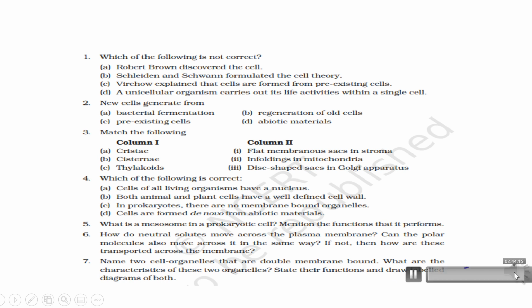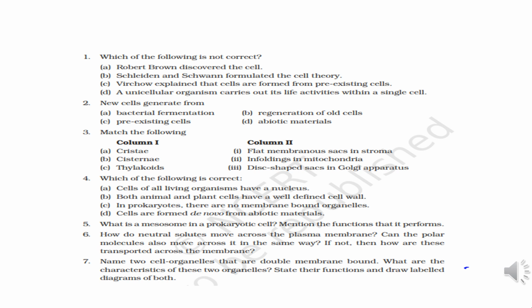So first question is, which of the following is not correct? Study properly, read it properly. Which of the following is not correct? So you will find that the first option, Robert Brown discovered the cell, is not correct. Robert Brown discovered nucleus. So A is the correct answer. Next is, new cells generate from bacterial fermentation, regeneration of old cells, pre-existing cells, and abiotic materials. So the exact answer is pre-existing cells.